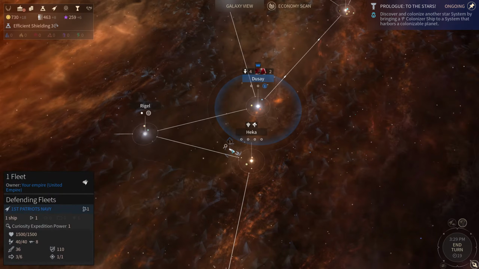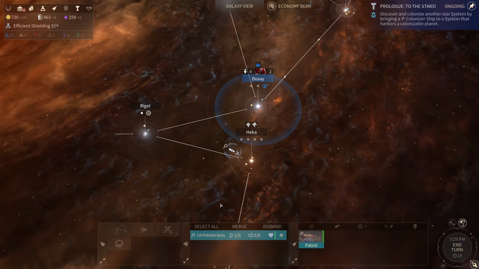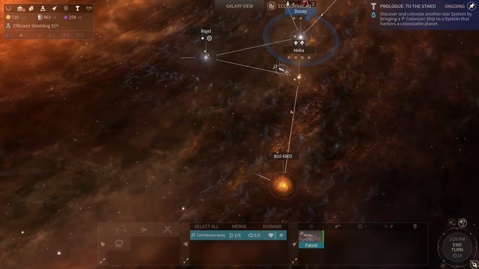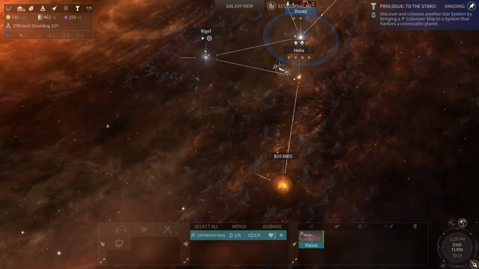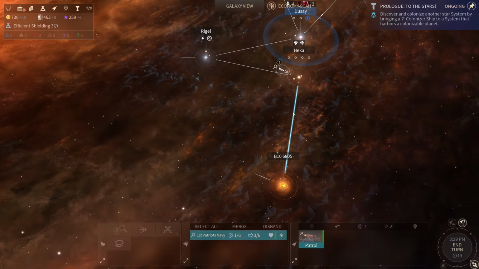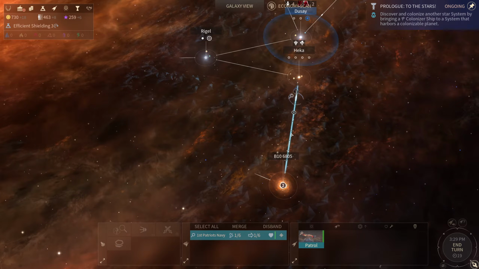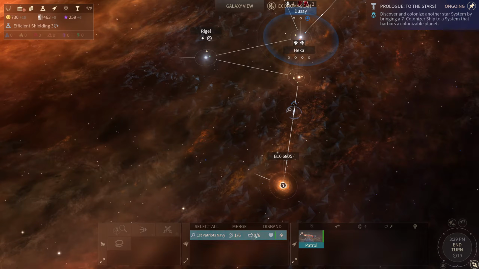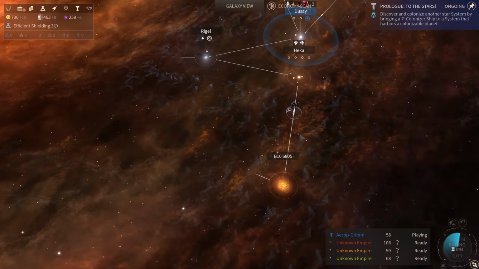Okay, so, this guy here, we could go down this way. Maybe I should. Yeah. Let's go ahead and click him and then right click here. And all of my move points have been used, so we can end turn.